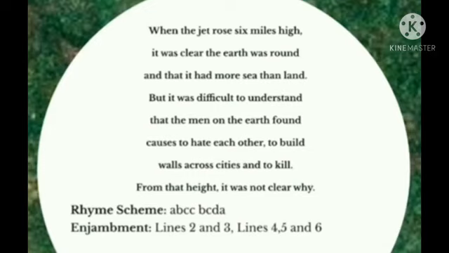All are having the same letters at the last, but still the sound is different. You can see round is going together with found, round, found. Then land, understand, so it is CC. Then land, understand and built also, so it is also having C. Then kill is not having any other friends here, it is singular there, so there kill we have to give D. So the rhyme scheme of this stanza is A, B, C, C, B, C and D, A.